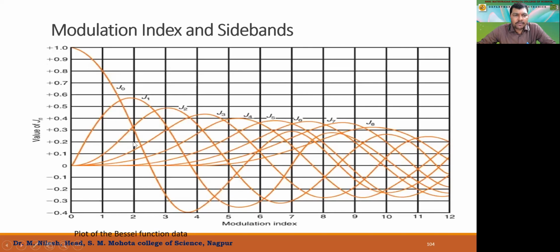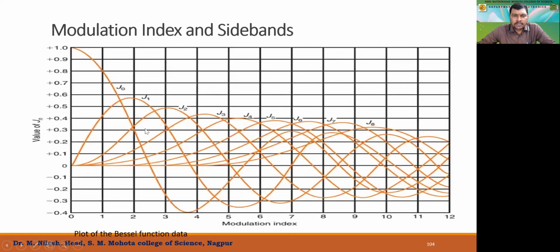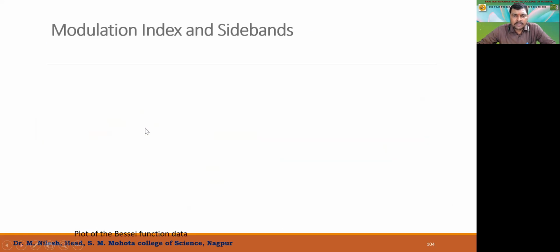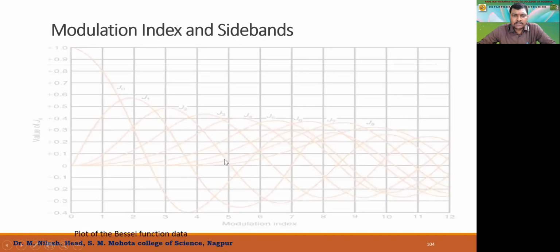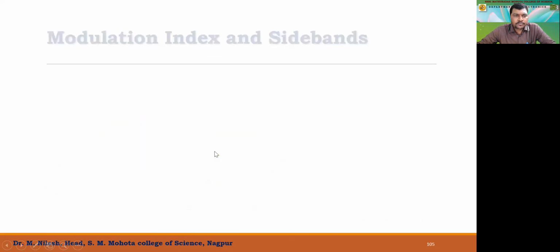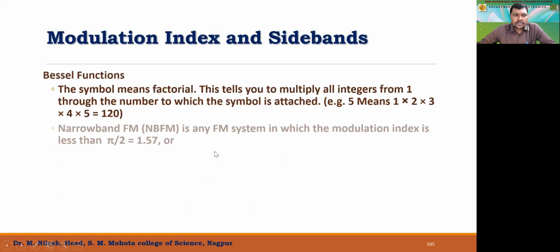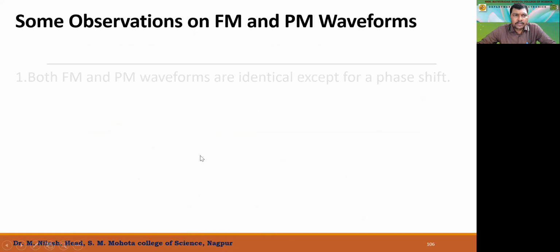Similarly, we can have different waveforms depending on the sidebands which are derived from this. This is again not in our syllabus. For knowledge, I'm showing you this. So this is the plot of the Bessel's function, which is given by this data. So according to this data, we can plot this graph. Right, so this is the Bessel's function. I won't go in depth.